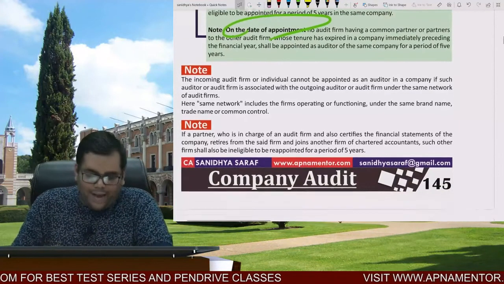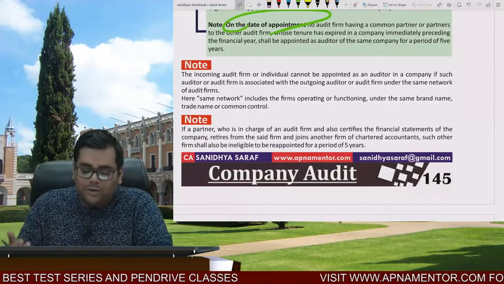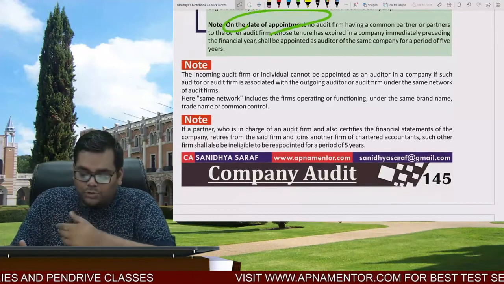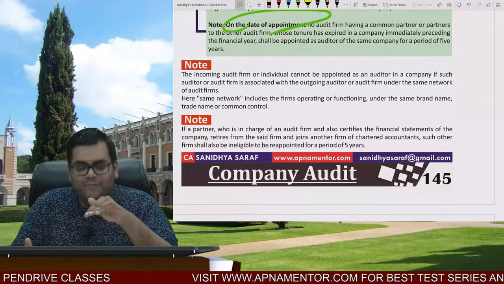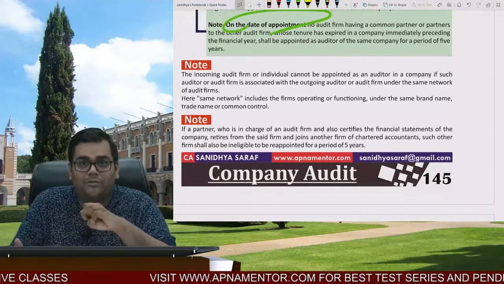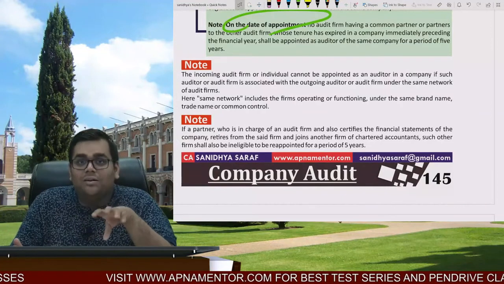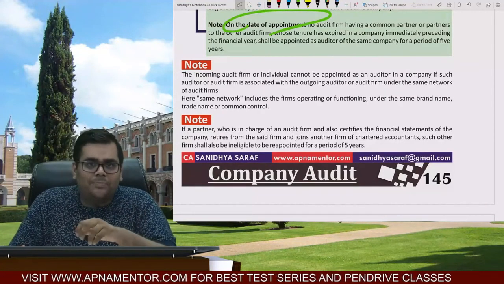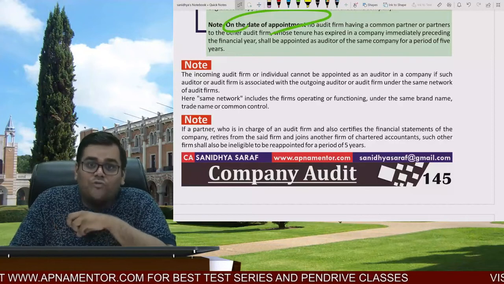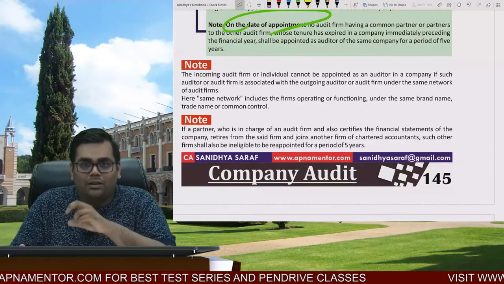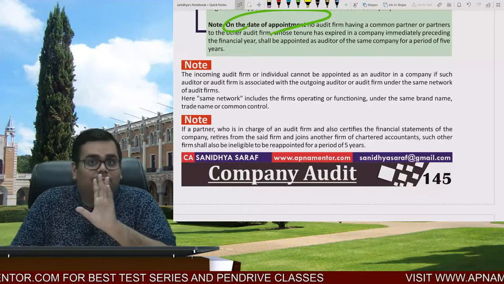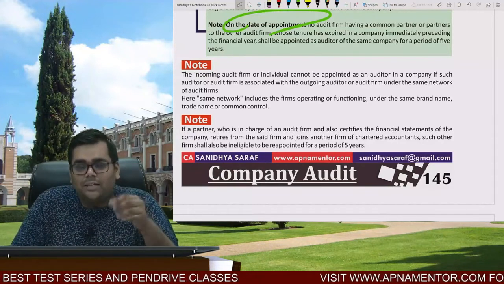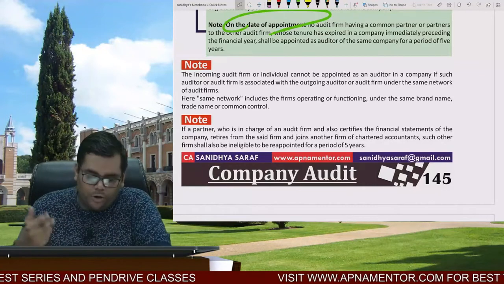Right? And again, it is saying that the incoming audit firm or the individual cannot be appointed as the auditor of the company if such auditor or audit firm is associated under the same network of CA firms. Right? Under the same network. And now what is the same network? So in the May 20 RTP, in the Chartered Accountants Act, they have given a thorough definition of what is network. So you will study in there what is the network, right? We'll study in detail there what is the network. A thorough concept has been elaborated there of what is the network.